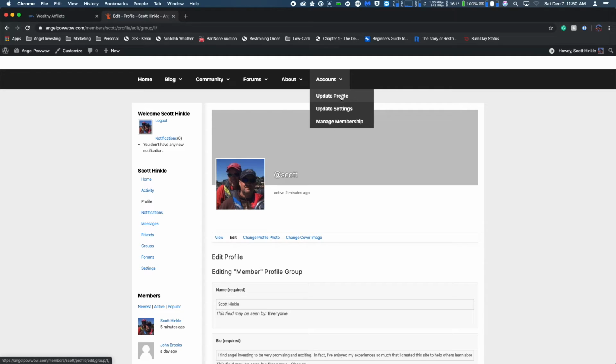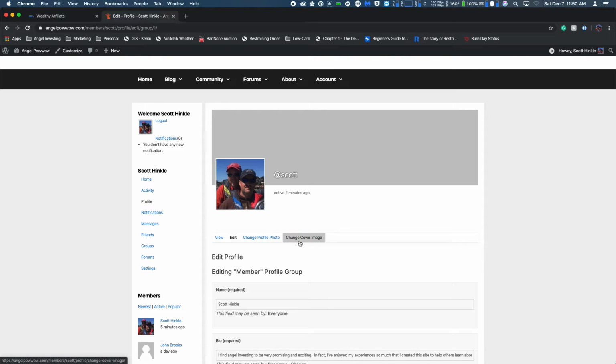So either going to your little profile on the left here and clicking on Profile, or going to Account, Update Profile will bring you to this screen. Your profile photo, that's this little square here. Please provide something. If it's your car, even your dog, it's a lot better than just a gray little square.